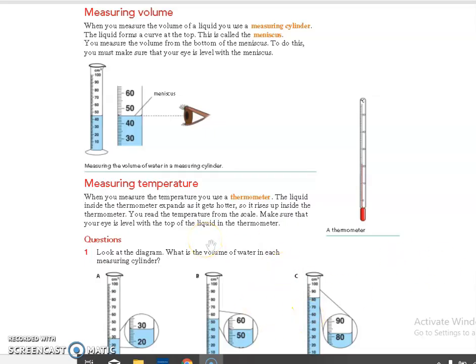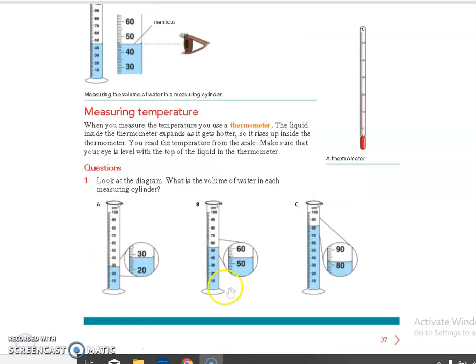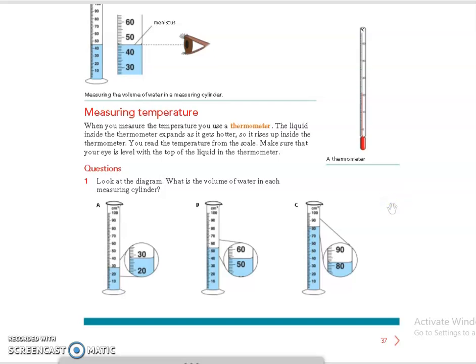For all other liquids, when measuring, we have to take the lower meniscus, but in the case of mercury we have to take the upper meniscus. Clear? So while reading a thermometer, we have to take the upper meniscus. Why? Because here we are using what type of liquid?